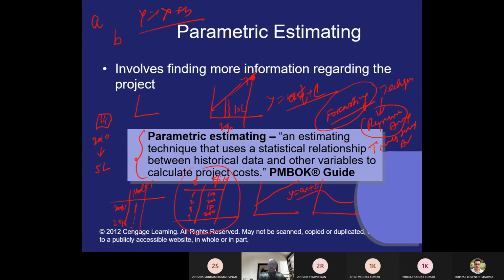If you are not able to understand how to do the regression analysis and how to do the time series forecast, you can write a mail to me. I will share a document with some illustrated examples on your team channel, and you can refer to it and understand it. Even if you are not able to understand, you can directly call me or write a mail. I will explain to you. But try from your side to understand how we are calculating the projected cost using parametric estimation, using regression analysis and time series analysis.